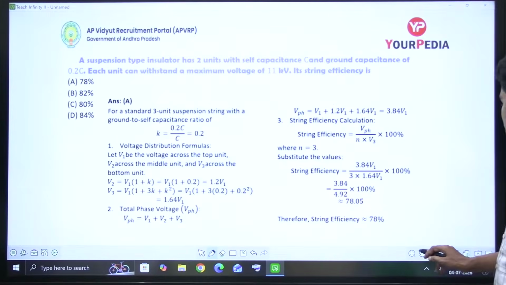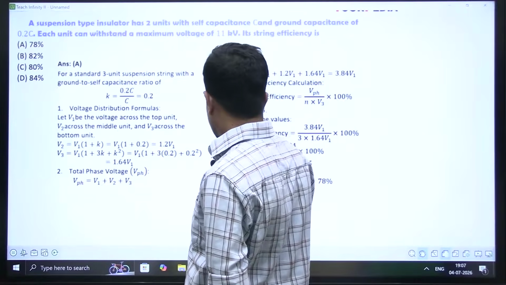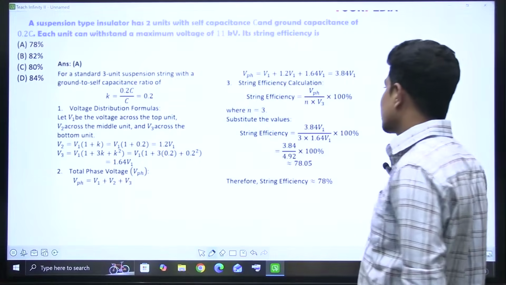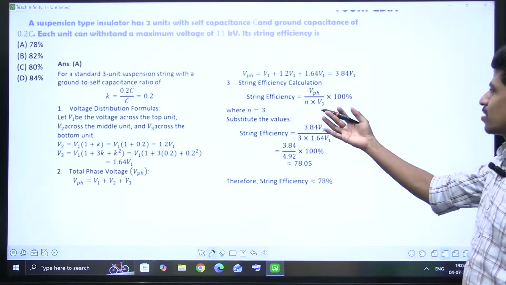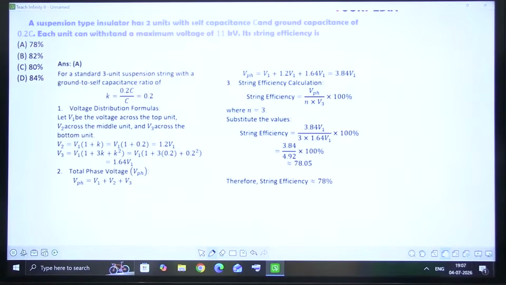So this is from the insulators topic. Insulators topic, suspension type insulators, is asking about the string efficiency. Do not refer to this solution. We'll do it in a more simple way. But what is it saying? See, a suspension type insulator has two units with self capacitance C and a ground capacitance of 0.2 C. Now people will get confused. Sir, what is self capacitance and what is ground capacitance?